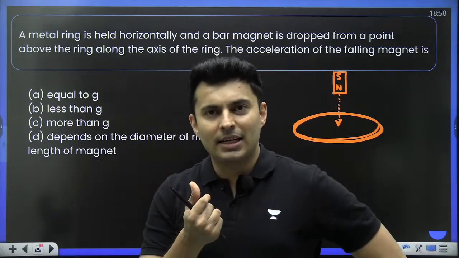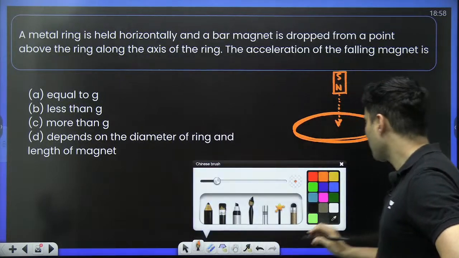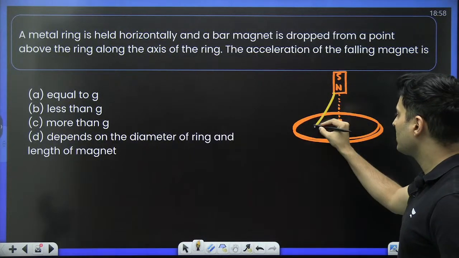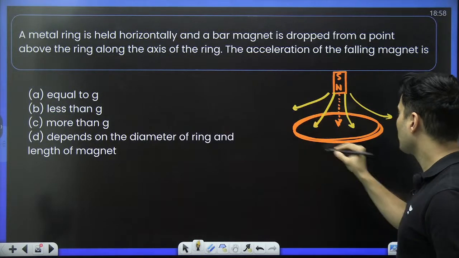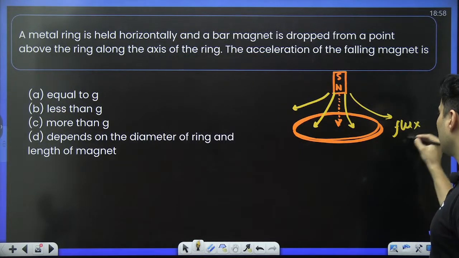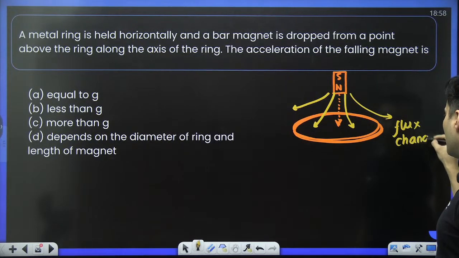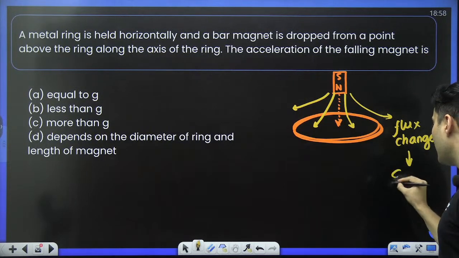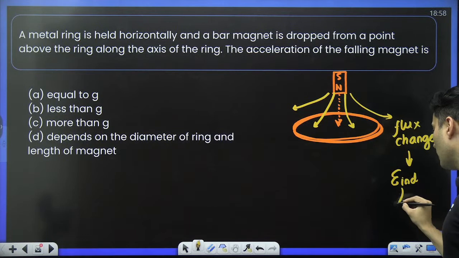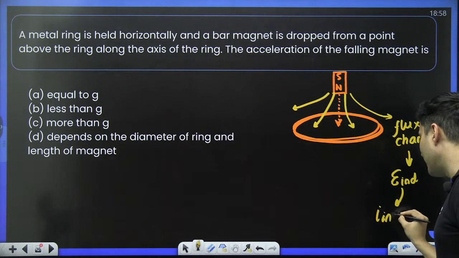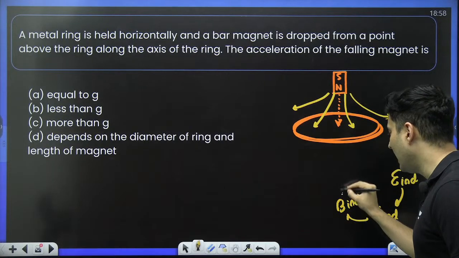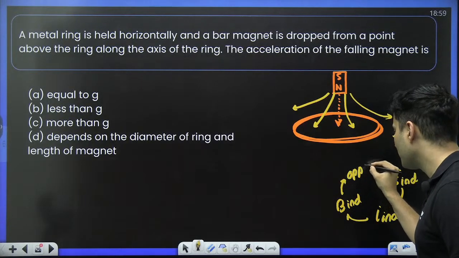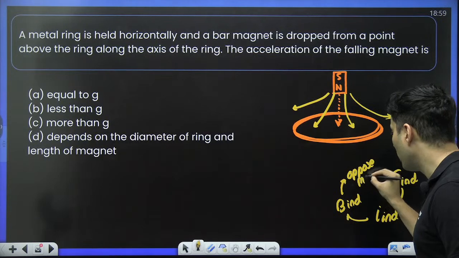If I drop the magnet, the flux will change, because there will be some field lines definitely cutting through. The flux changes, so because of that there will be induced EMF. Because of that, there will be induced current. Because of that, there will be an induced field, and that will oppose the motion.